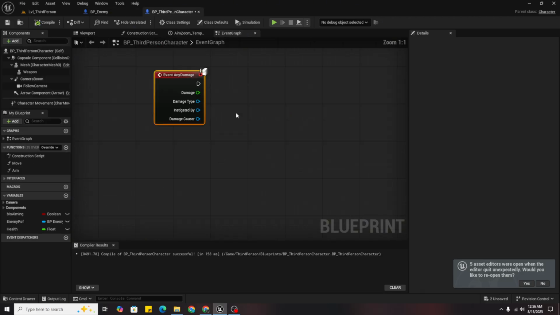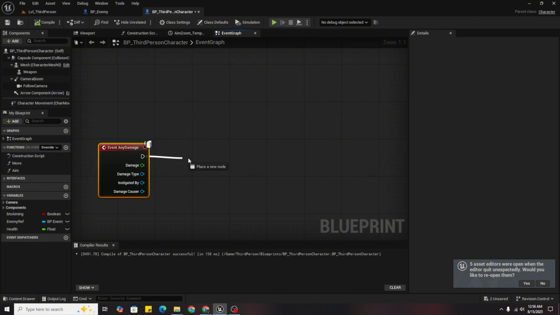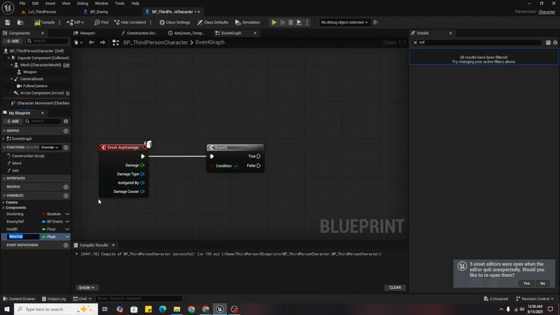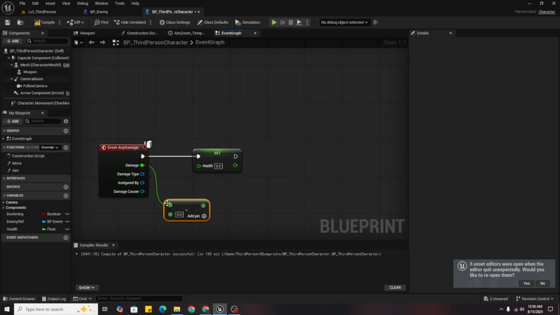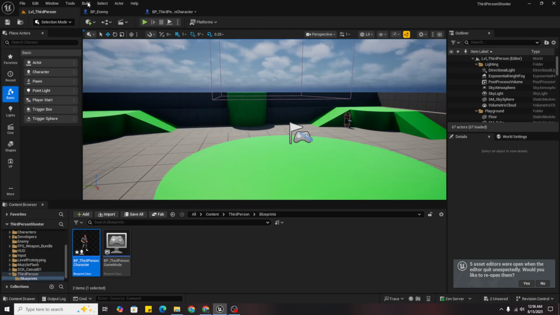So what we can do is branch, we don't really need branch. I will just set health by subtracting it because if our health is under 0, we will automatically die, so there is no need.